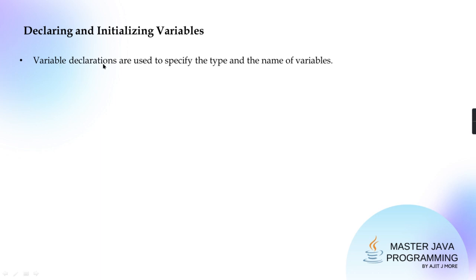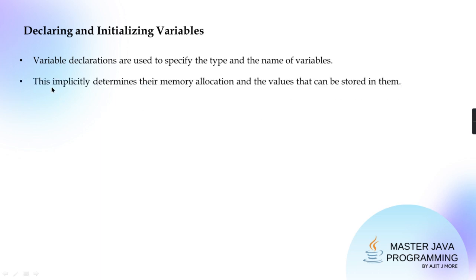Okay, so variable declarations are used to specify what the type of that variable is and the name of the variable. By what name you are going to recognize it, so that meaningful name you'll give, it should be a valid Java identifier. It should follow the identifier naming rule, and the data type. So if you give the data type, that much amount of memory will be reserved during execution. Getting? This implicitly determines how much amount of memory will be reserved. Getting? Determines their memory allocation and the values that can be stored in them.